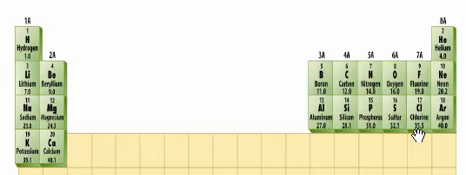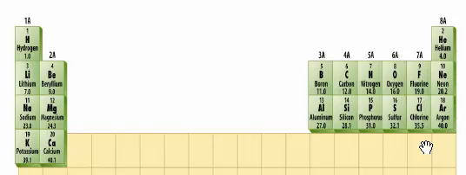Chlorine has an atomic number of 17, which means it has 17 electrons. Again, the two elements associated with special stability that bracket it are argon, which has 18, and neon, which has 10 electrons. So chlorine has two options. Chlorine can either gain 1 electron, or it can lose 7 electrons. Now it's easier for the chlorine to gain the 1 electron. So chlorine will now have 18 electrons associated with it. It still has 17 protons though. So that means the chlorine ion will have a -1 charge associated with it.